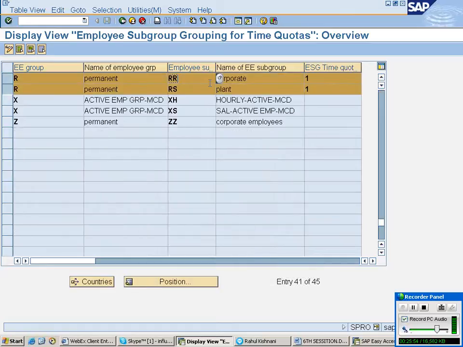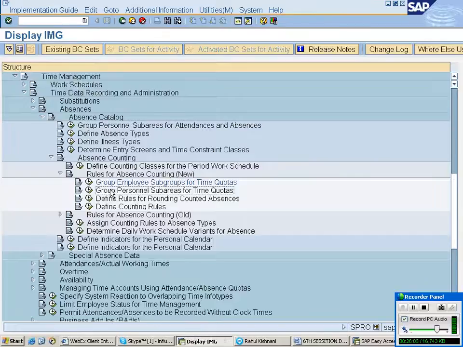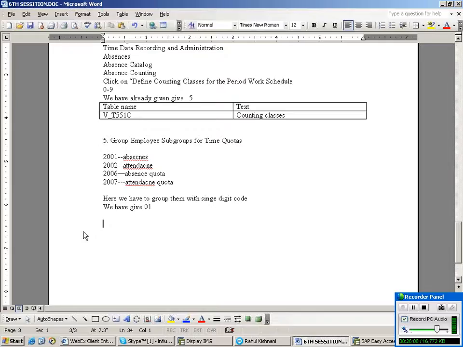Our employee group is R. This is R and RR. Corporate no. Already we have done this 0. Okay. Just come back. Next one, group person sub-areas for the time quota. Group person sub-areas for the time quota.